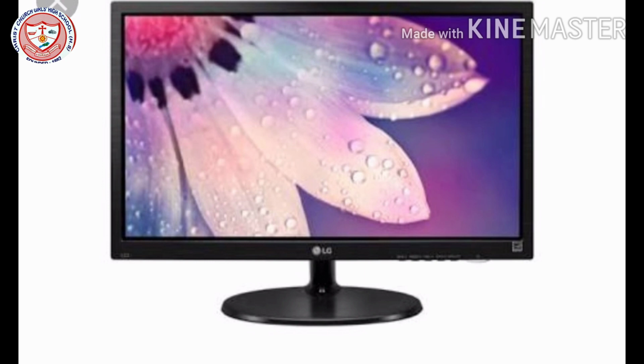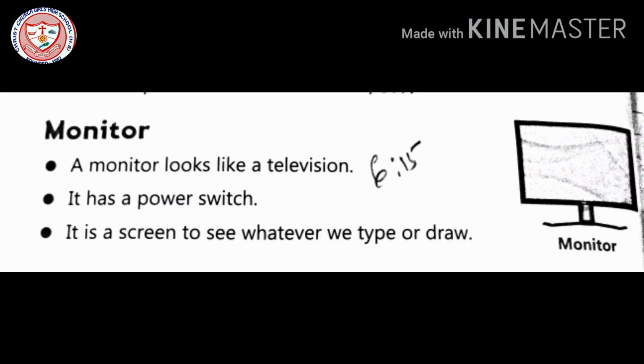Everything is visible due to the monitor only. Okay, now see in the next slide what are the points given there. See, monitor. A monitor looks like a television. It has a power switch.